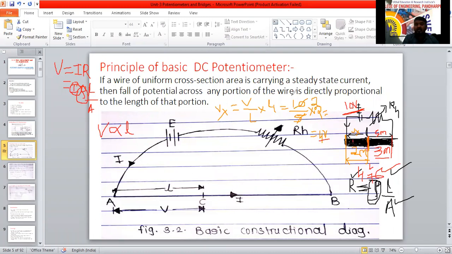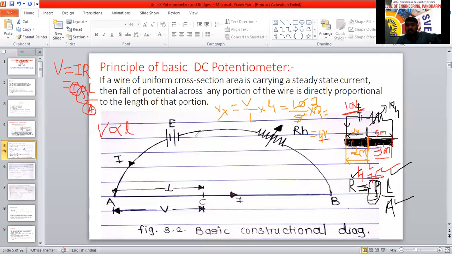For that reason only I told, consider uniform cross sectional area conductor only, uniformly wound. Now you consider any point you check here, the same cross section area we are going to get. So it is also constant for all the points of the conductor. So area is also constant.